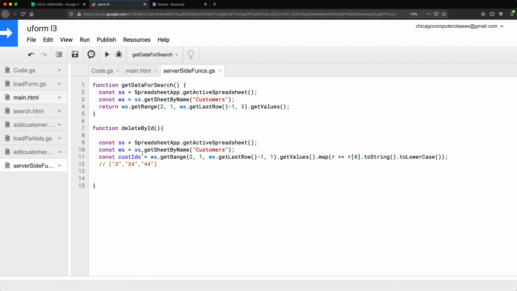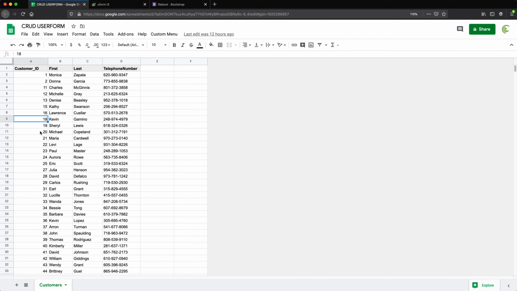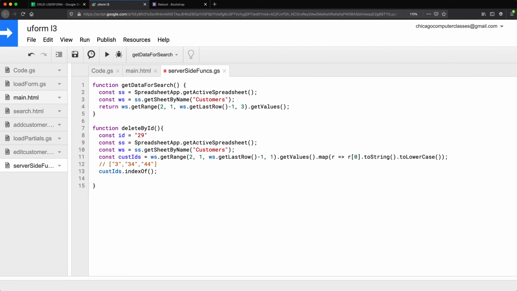All right, now because this is a new array after all this transformation, I should be able to run indexOf over this to find the position. For the time being, let's just create a variable here. We'll call it ID, and I'll make it, let's see, 19. Now if I wanted to search for that, I would pass that in here to find the position.